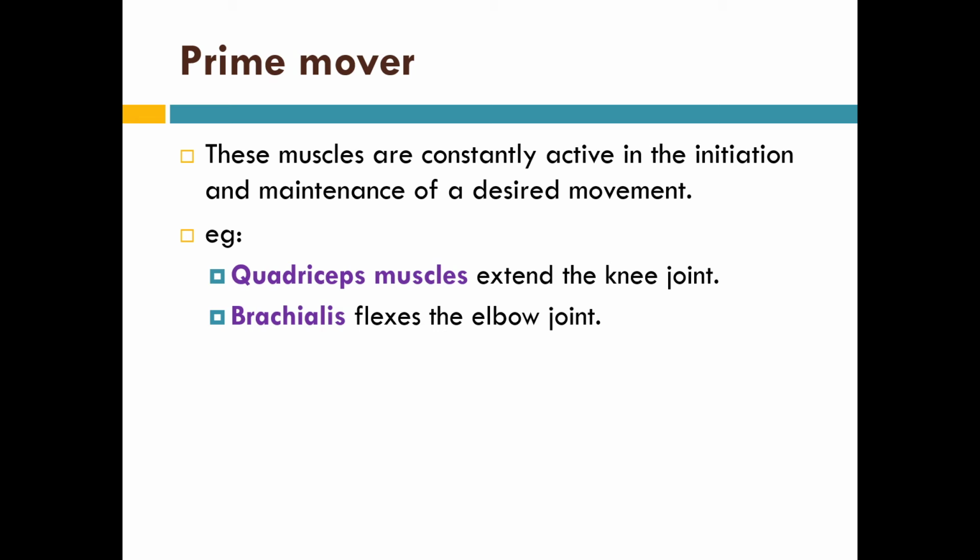Example, the quadriceps muscle extends the knee joint. Brachialis flexes the elbow joint. That means whenever we want to do a particular kind of movement, the principal muscle which helps you to do that is called the prime mover. For example, as you have finished the superior extremity, you know that for the flexion of the elbow joint, the principal muscle is brachialis. That's why brachialis is the prime mover for the flexion of the elbow joint.